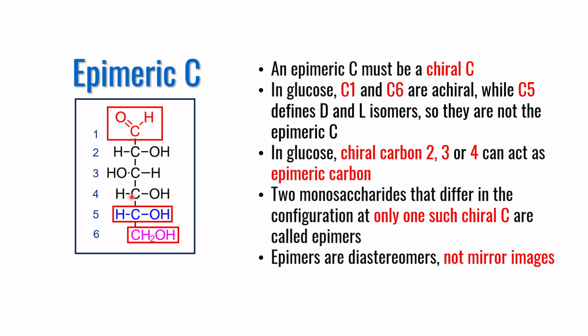In glucose, however, chiral carbon number 2, 3 or 4 can act as epimeric carbon. Two monosaccharides, or a pair of monosaccharides, that differ in configuration at only one such chiral carbon are called epimers. Epimers therefore are diastereomers. They are not mirror images or enantiomers. In the next slide, to make the concept a little more clear, I will present examples of epimers.